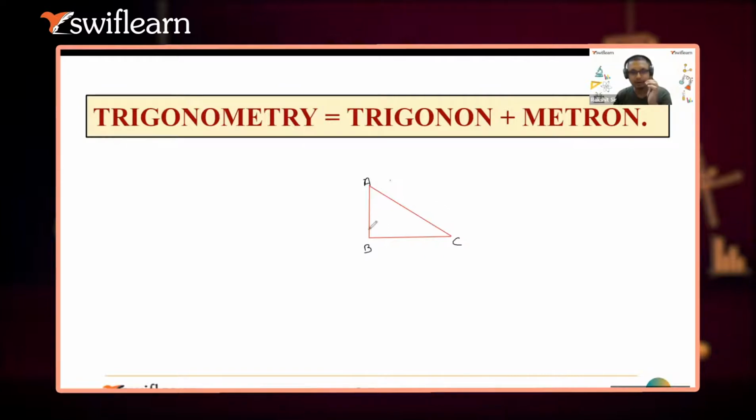So what is special about a right angle triangle? One angle is 90 degrees. How does it differ from the other types of triangles? Okay, Ashwin? So the AC is called the hypotenuse. You know this thing?